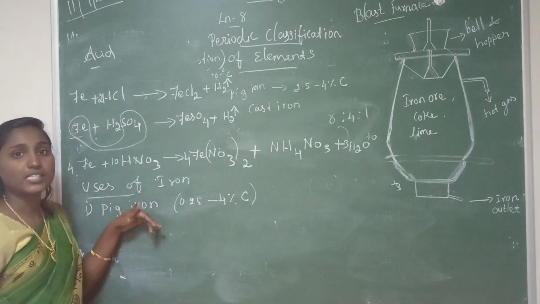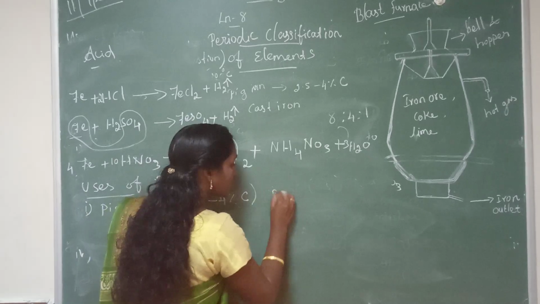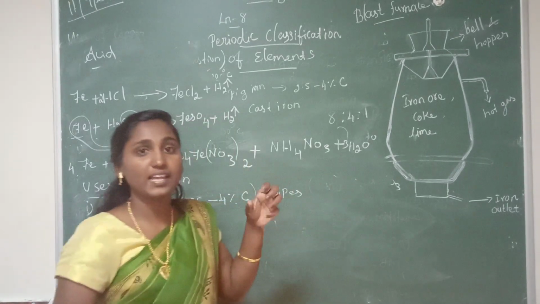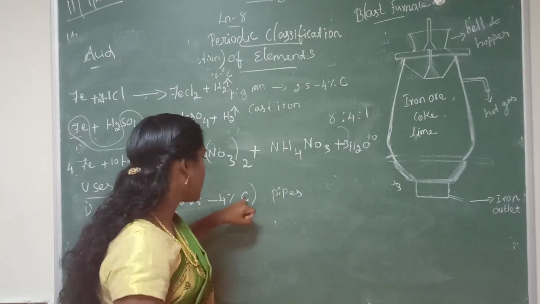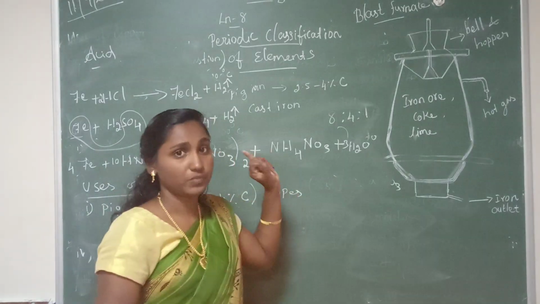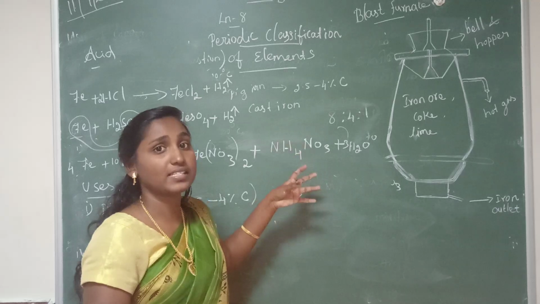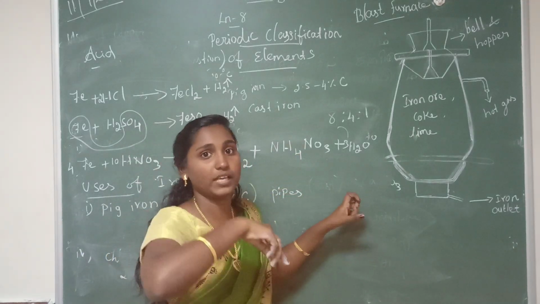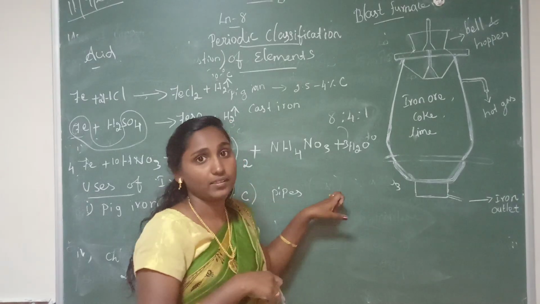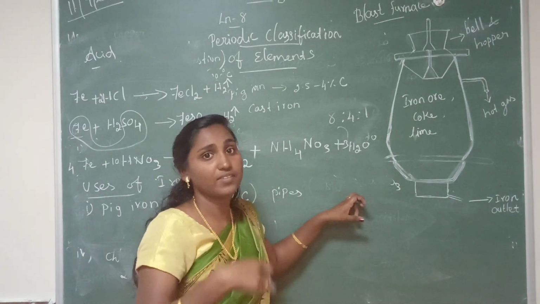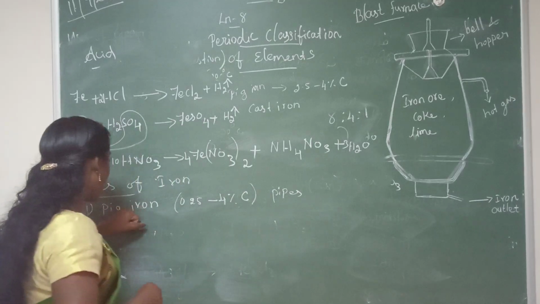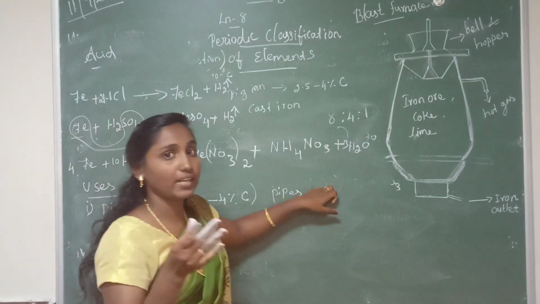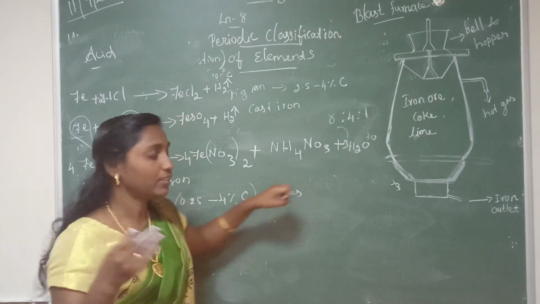This pig iron is used to make pipes, stoves, radiators, then railings. The railing means handrails. Then manhole covers. Manhole covers means sewage cap, and drain pipes. Drain pipe means sewage pipes. So this pig iron is used in making pipes, radiators, stoves, handrails, then manhole covers and drain pipes.